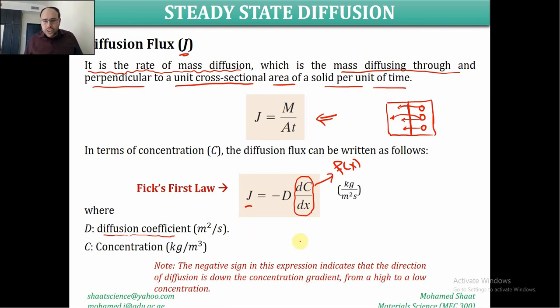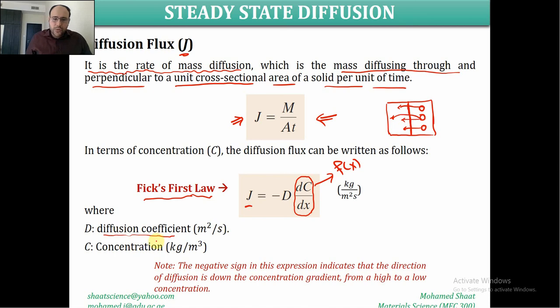This law or this expression is known as Fick's first law. I'm pretty sure that chemical engineers had an idea about Fick's law before, especially if you studied any course related to transport phenomena. Make sense? But anyway, this is how we can represent the diffusion in terms of the change in the concentration over position. This gives us the diffusion flux. So this is the general expression for the diffusion flux in terms of the concentration.